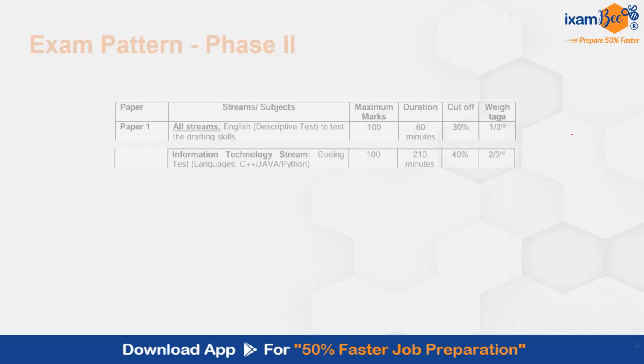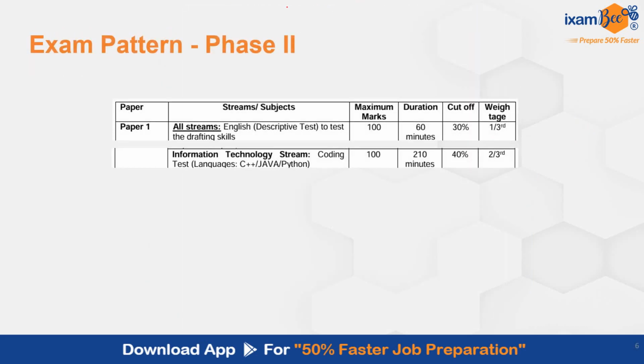Now coming to your phase 2, in phase 2 again you have 2 papers. Paper 1 is your descriptive English, which is of 100 marks, 60 minutes will be given. This is a written paper. You have to type your answers. There will be essay, comprehension and précis. The weightage of paper 1 is 1/3.